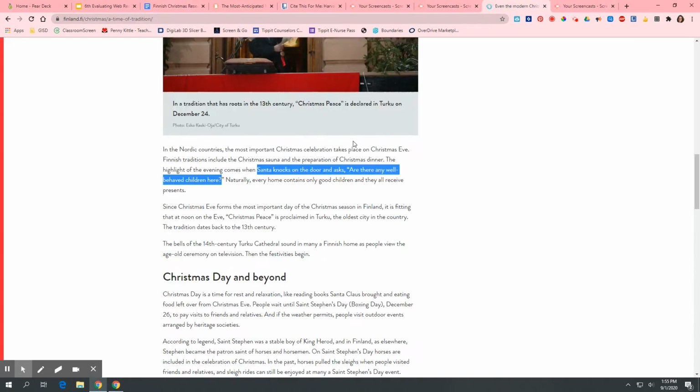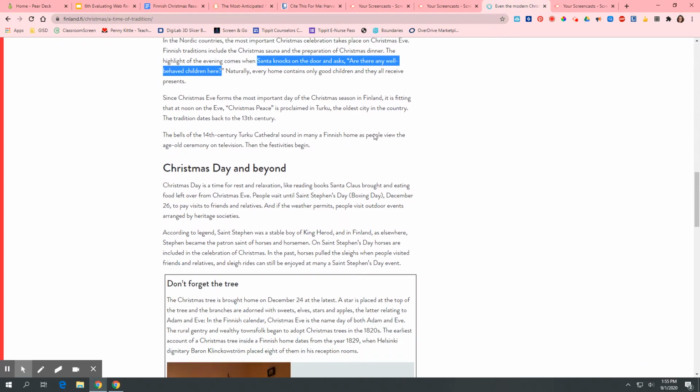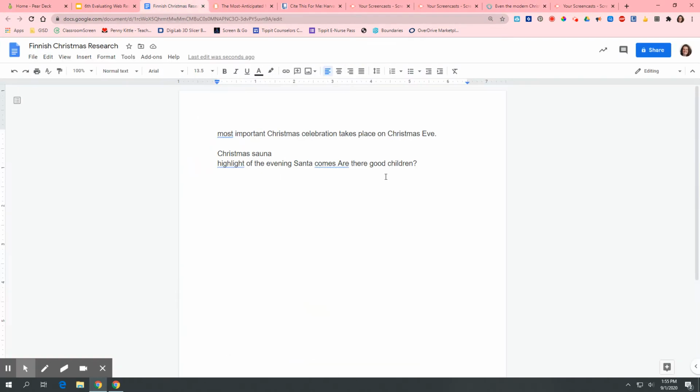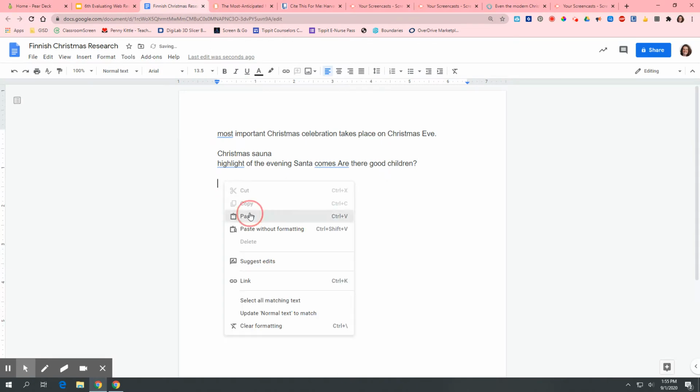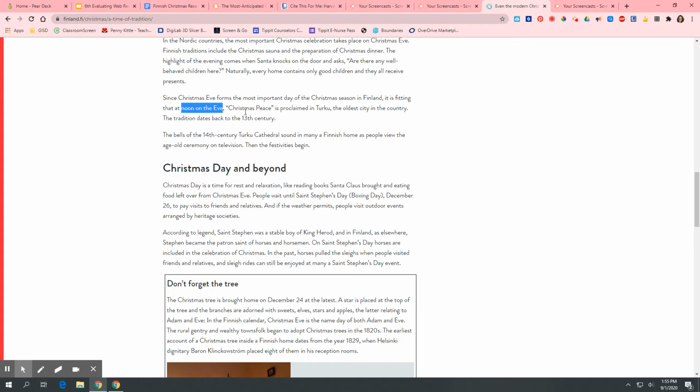Okay, let's see if we can get one more little nugget. Since Christmas Eve forms the most important day in the Christmas season in Finland, it is fitting that at noon on the eve, Christmas peace is proclaimed in Turku, the oldest city in the country. Okay, so noon on the eve. Christmas peace is proclaimed in Turku.